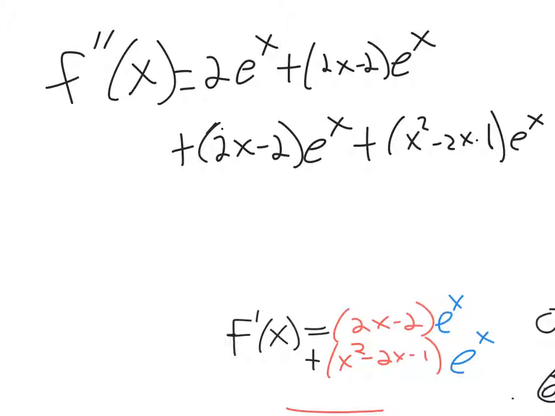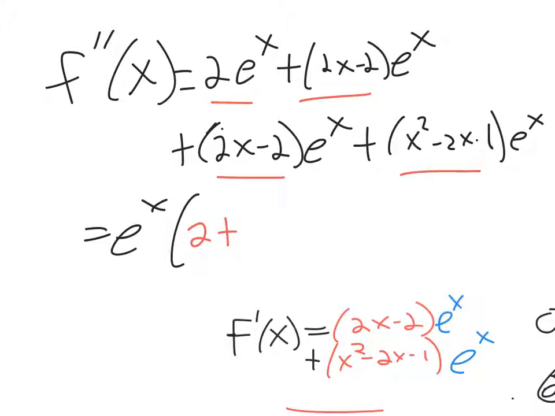We need to find the zeros for this. We need to find the inflection points so we can evaluate where it's less than 0 and where it's greater than 0. But before we try to do any crunching to find out where it's negative and where it's positive, check this out. You get 2x minus 2 e to the x, 2x minus 2 e to the x. Those are the same thing. We can combine those terms. And actually all these have an e to the x, so let's factor out an e to the x from all these. And what's left over is going to be this stuff when you factor out an e to the x.